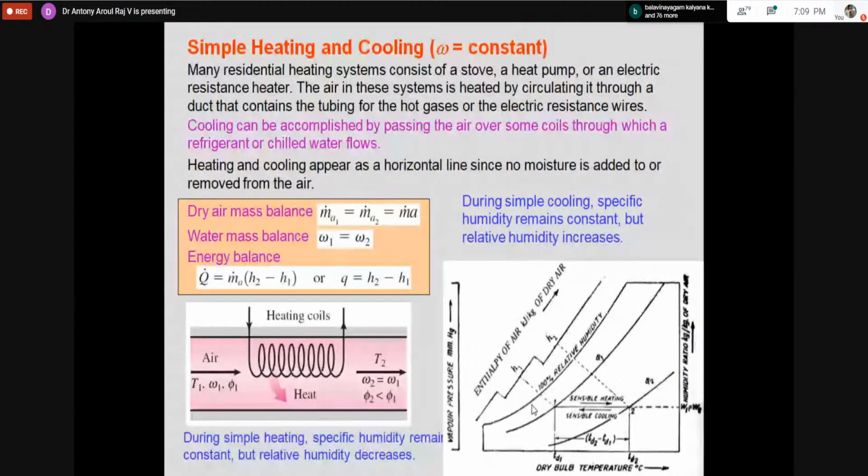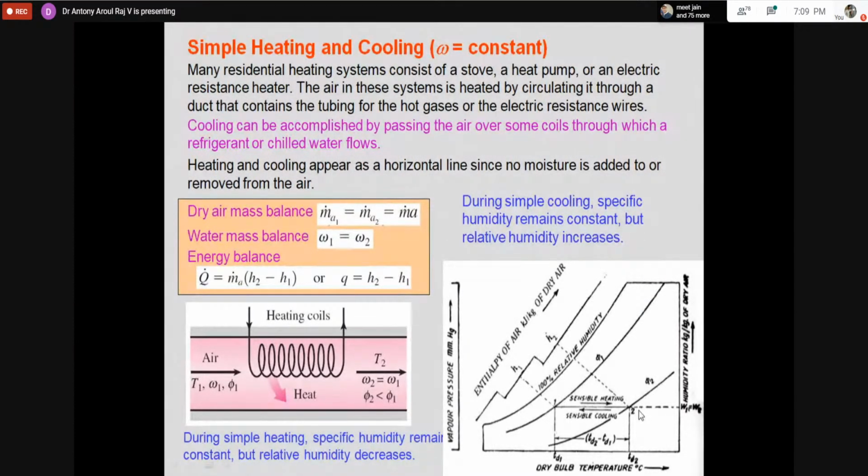So in the psychrometric process diagram, it will be like this. From 1 to 2, sensible heating is taking place. The specific humidity is constant. That is the main condition for sensible heating. But RH is increasing. RH can increase because it is the capacity to hold moisture, but the moisture itself is not increasing. The state of moisture can change because of heating and cooling, but the amount or mass of moisture cannot change. So specific humidity is constant, and relative humidity is increasing for sensible heating.